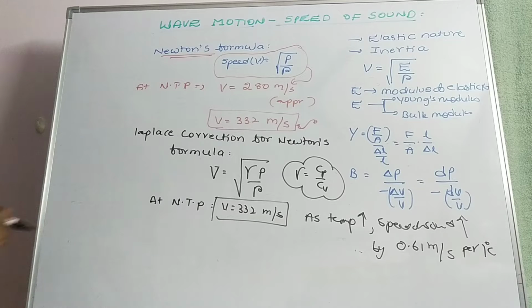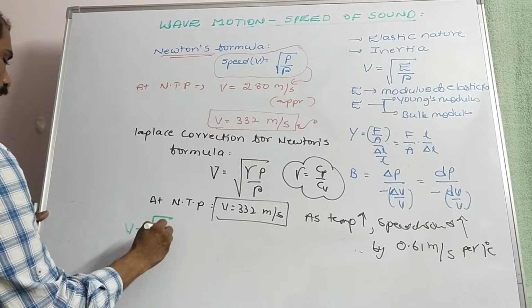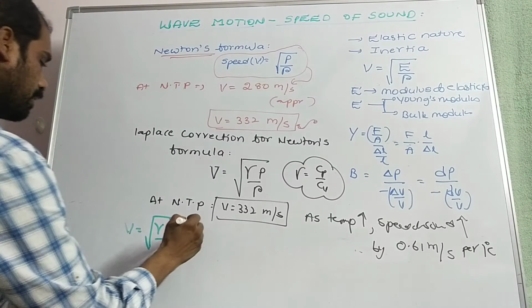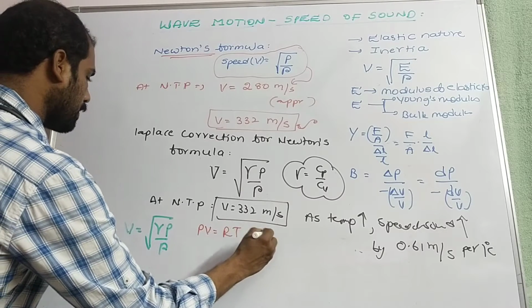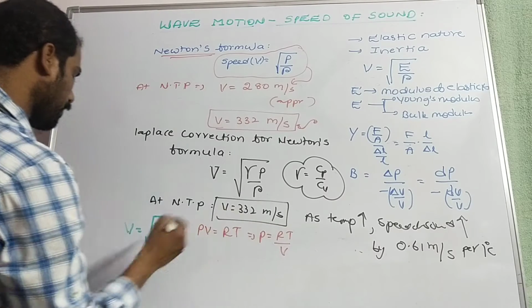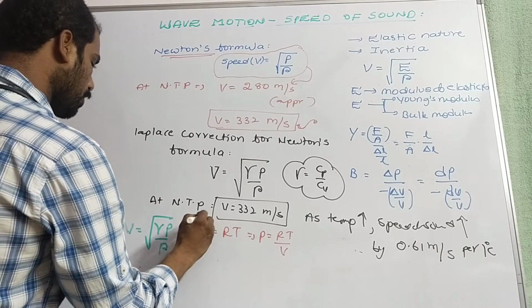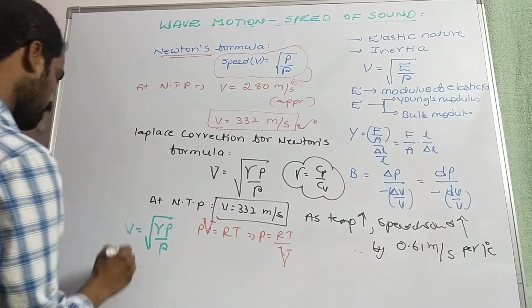Now v is equal to root of gamma P by rho. But if we use the ideal gas equation, for 1 mole of gas, PV is equal to RT, that implies P is equal to RT by V. Now, this V is volume, and this v is speed.